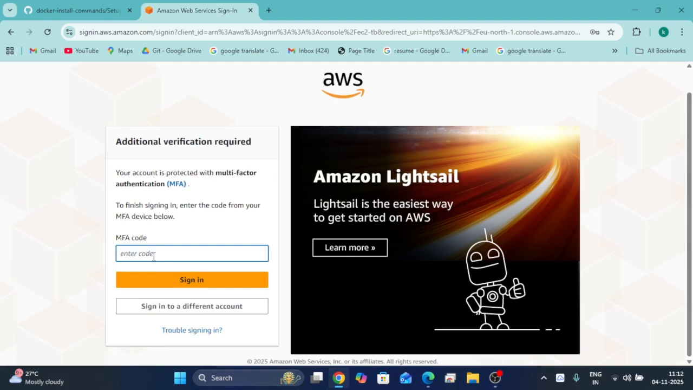Multi-factor authentication. I have configured MFA due to security reasons. I have installed an authenticator app on my mobile and configured the AWS account in that app. Once we open the authenticator app on the mobile, a one-time password code is generated, 596080. This is the MFA code. Click on sign in.